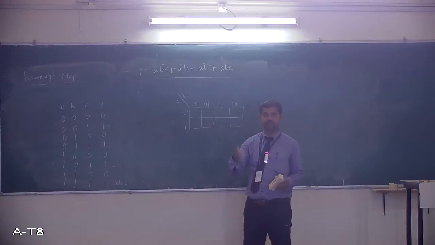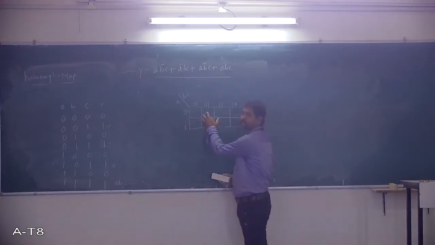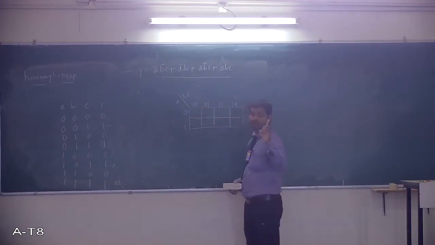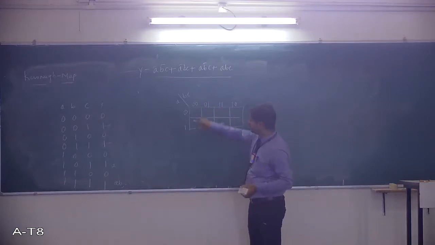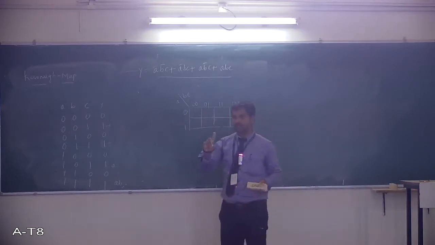This cell and this cell are adjacent and differ by 1 bit: 0 and 0 are the same, 0 and 1 differ by 1. Similarly here, 0 and 1 differ by 1 bit, and 1 and 1 remain the same. Vertically you can check, this is 0 and this is 1, so these two cells differ by 1 bit.